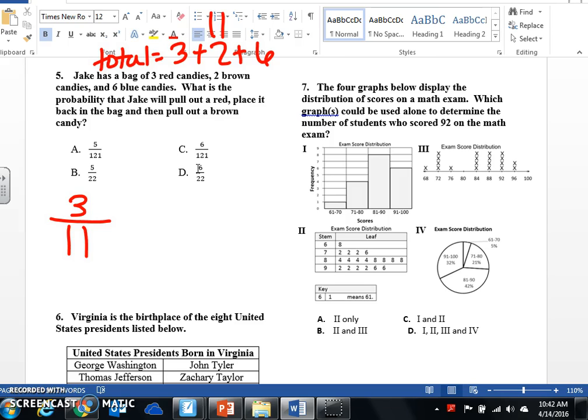Then it says you replace the red back in, so we still have a total of 11. And now we want to pick out a brown, and there were 2 brown. Now we just multiply across. 3 times 2 is 6. 11 times 11 is 121. C.